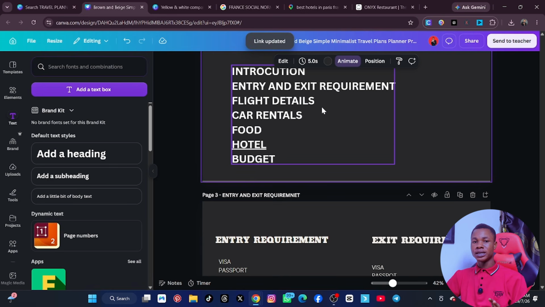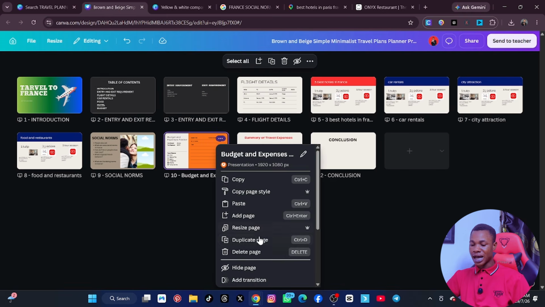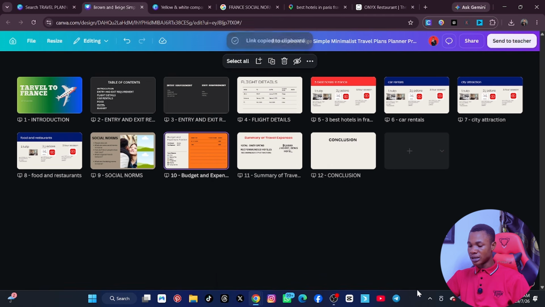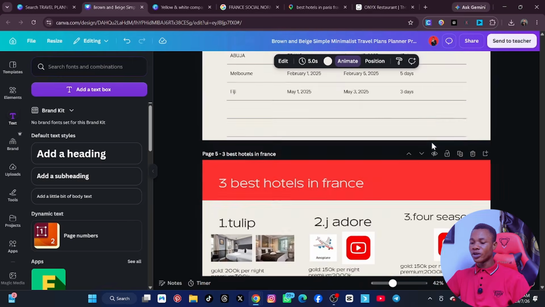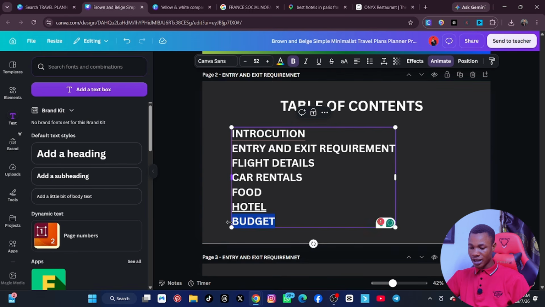You will link all the pages, but I want to link only two. I've linked one. Let me link one again so that you understand. So I want to link the budget one. What I will do is I'll come back here and put it on the normal view, and then I'll come to where we have budget. This is where we have budget, and then I'll click on it, and then we'll see where we have copy link to this page. Copy it, and then you go back and put it on the normal view again, and then return back to your page. And then under budget, you can click on here, and then there's a link that will come up here.